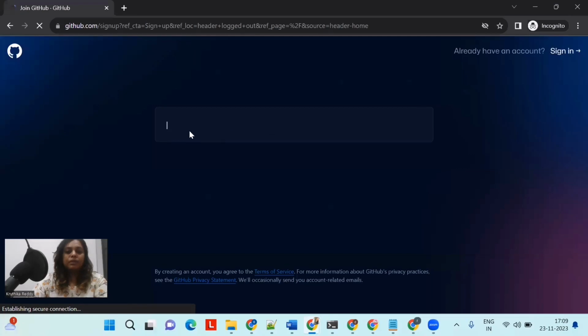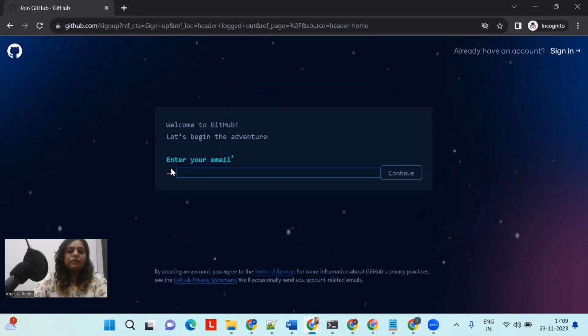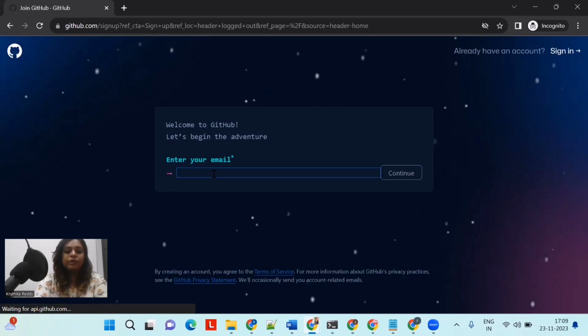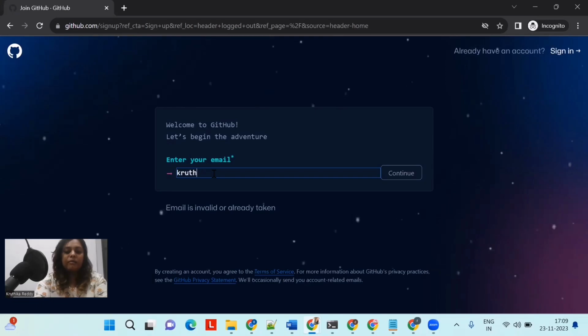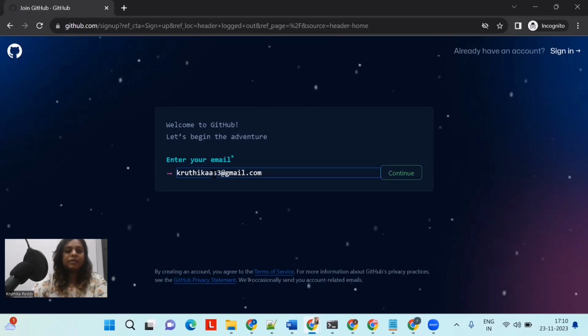There we have to give our email ID, the respective email ID on which you want to create a GitHub account. So I'm giving my email ID. Correct.